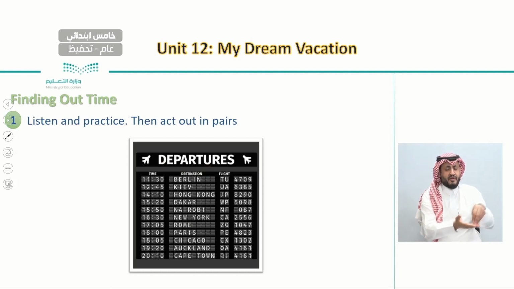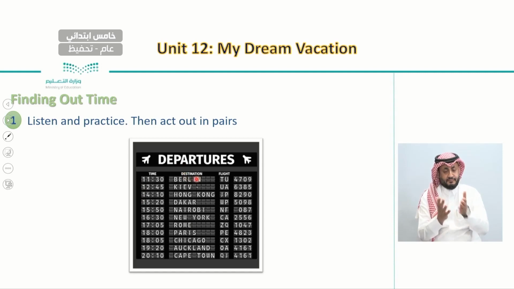For example, here in the first column, you can see time, which means the time of this flight. So here, for example, we have 11:30, 12:45, 14:10, and so on.